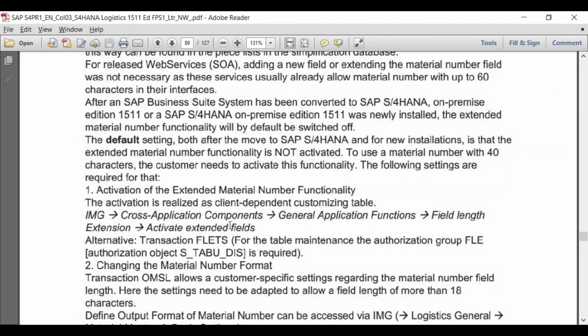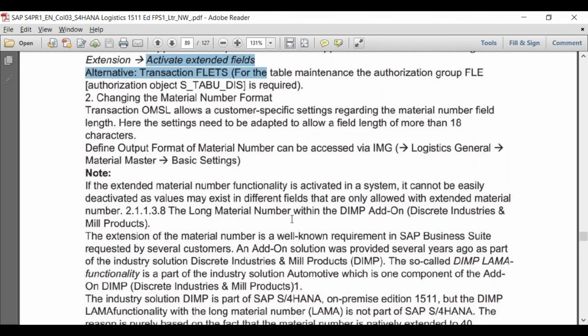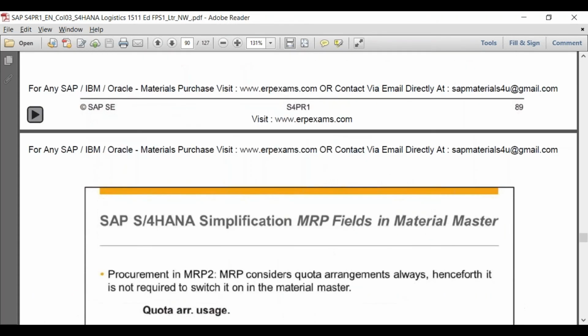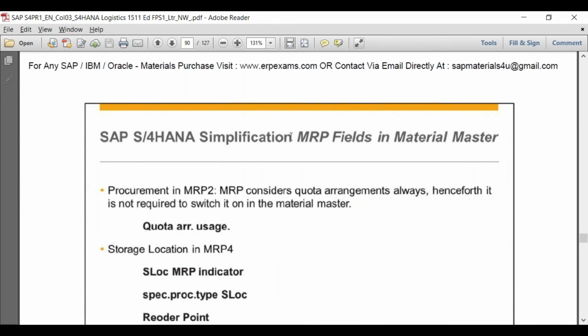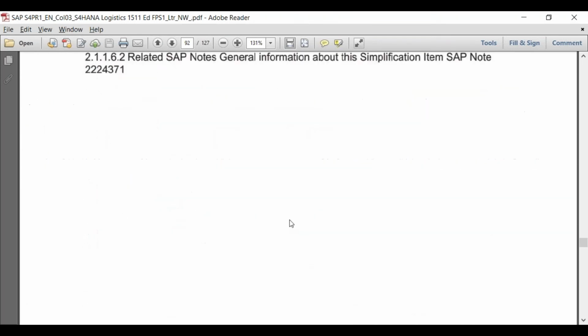Okay, how to do that? This is also given here, which we have already seen in the system. Related SAP notes you will be able to find. Changes in the MRP fields, this we have still not discussed, because we'll discuss it when we discuss the MRP functionality. But there are not many changes. Whatever it is, we'll talk about that.